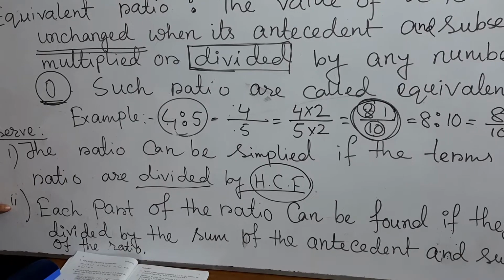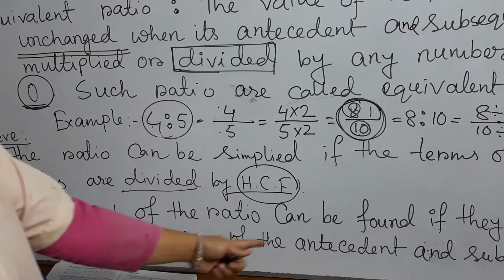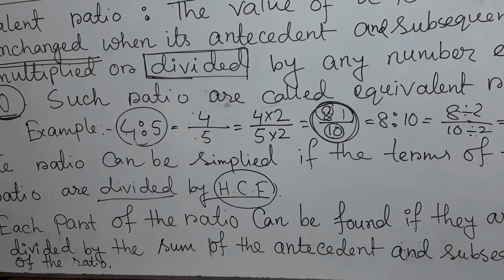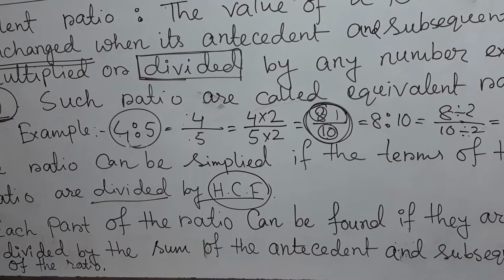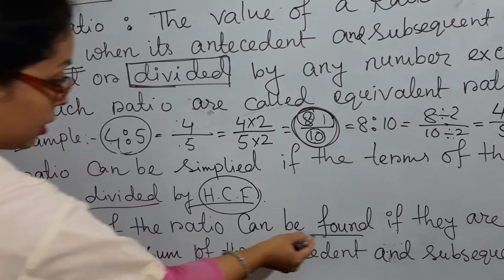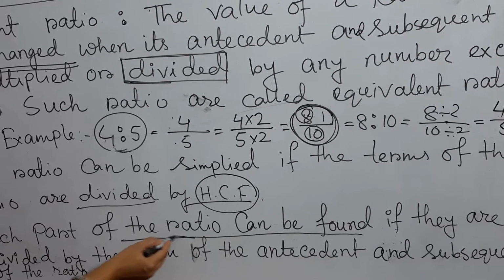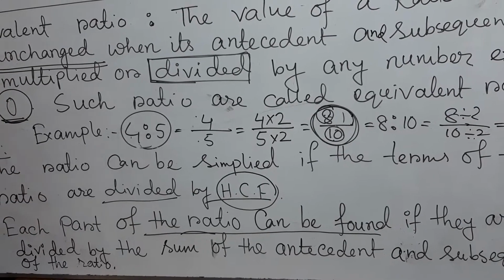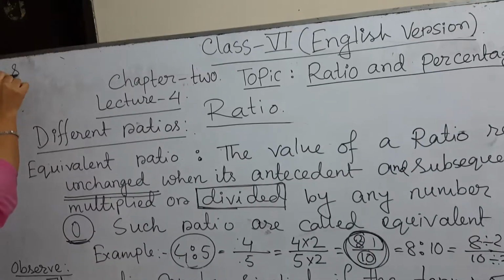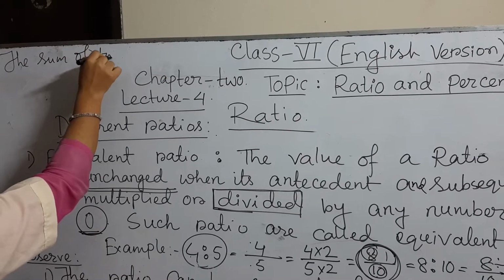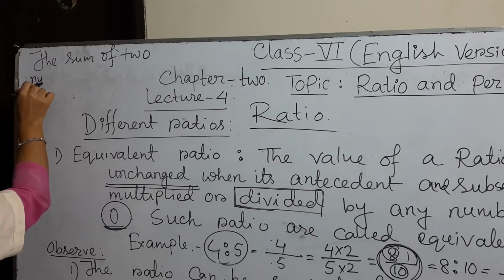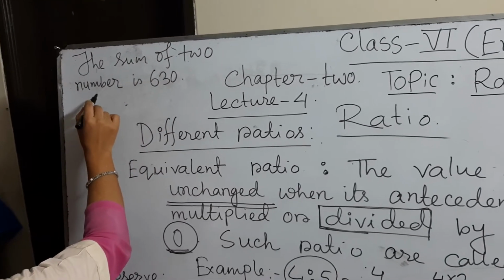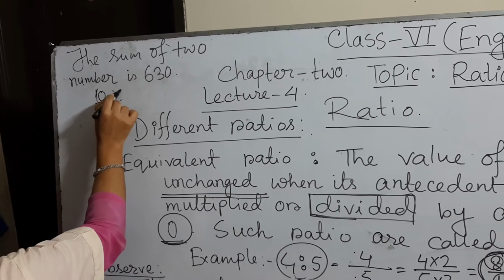And the second observation is: each part of the ratio can be found if they are divided by the sum of the antecedent and subsequent. What is this? Each part of the ratio can be found. See, that is the part you can find out of the ratio. Suppose a question is given: the sum of two numbers is 630 and the ratio is given as 10:11.